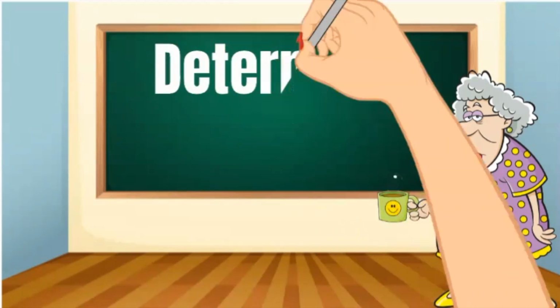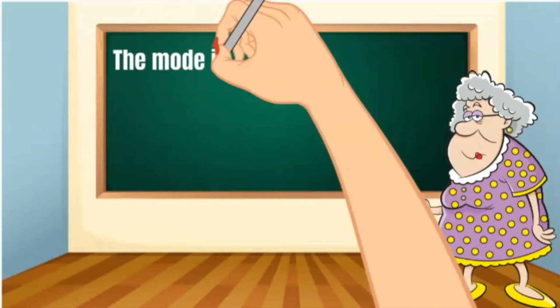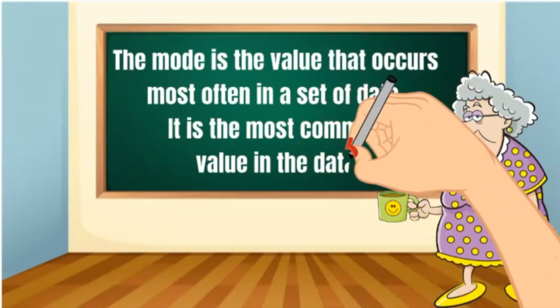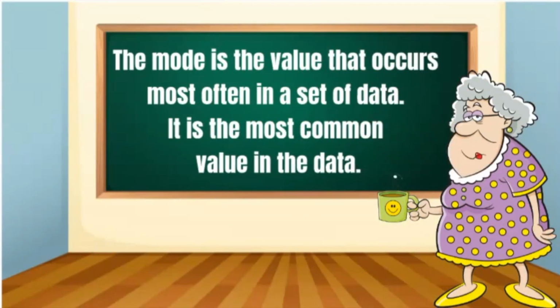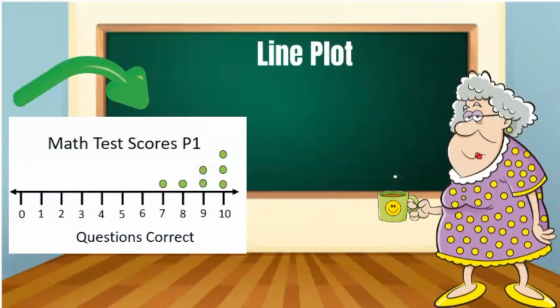Today we will use data to determine the mode. This is important, so listen up. The mode is the value that occurs most often in a set of data. It is the most common value in the data. Today you're going to do my work for me and find the mode of my first and second period test scores. The scores for first period are represented on the line plot.